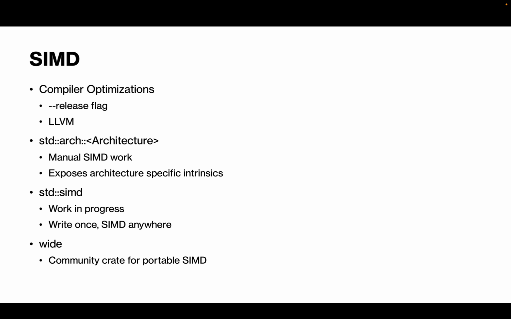The first is by using the release flag. Like I mentioned, the release flag applies a bunch of optimizations to the code, some of which usually include SIMD. For example, it might unroll a sequential loop into fewer loops with more instructions per loop that allow us to use SIMD instructions.